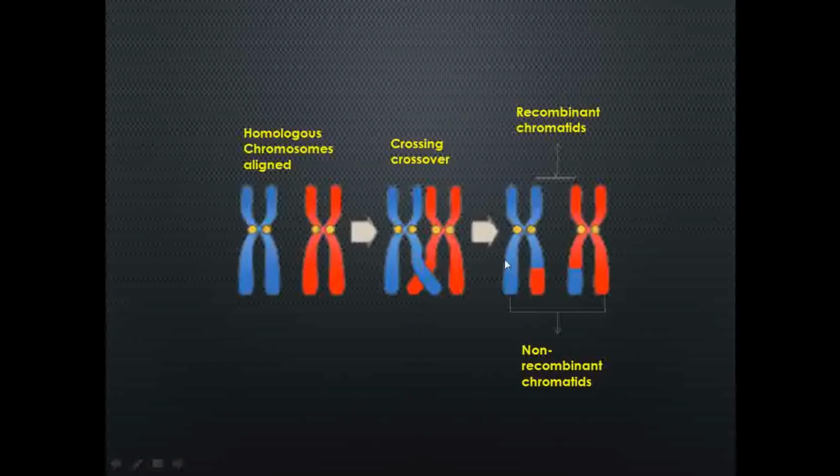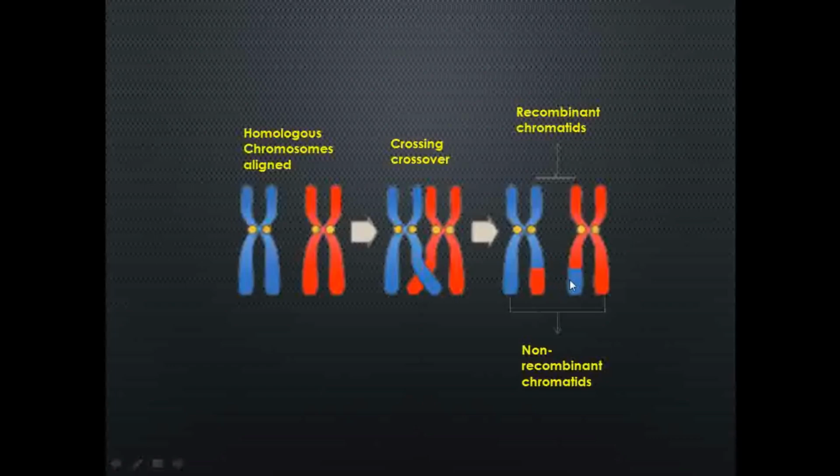Now here there will be an exchange of genetic material. In the next step you will find that half of the red homologous chromosome is now attached to the blue chromosome, and part of the blue chromosome is now attached to the red homologous chromosome. These are called recombinant chromatids.